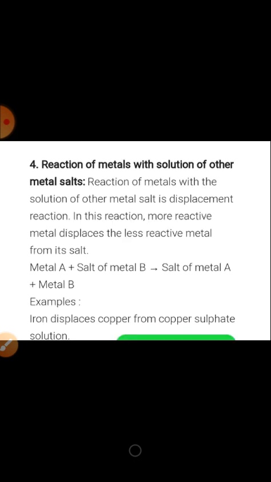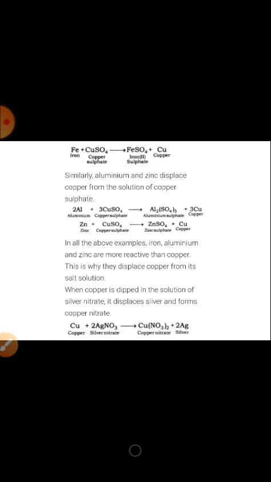Reaction of metals with solution of other metals. Reaction of metals with the solution of other metal salt is a displacement reaction. In this reaction, more reactive metal displaces the less reactive metal from its salt. Iron reacts with copper sulfate, forming iron sulfate and copper. Aluminium reacts with copper sulfate, forming aluminium sulfate and copper. In all the above examples, iron, aluminium and zinc are more reactive than copper. This is why they displace copper from its salt solution.